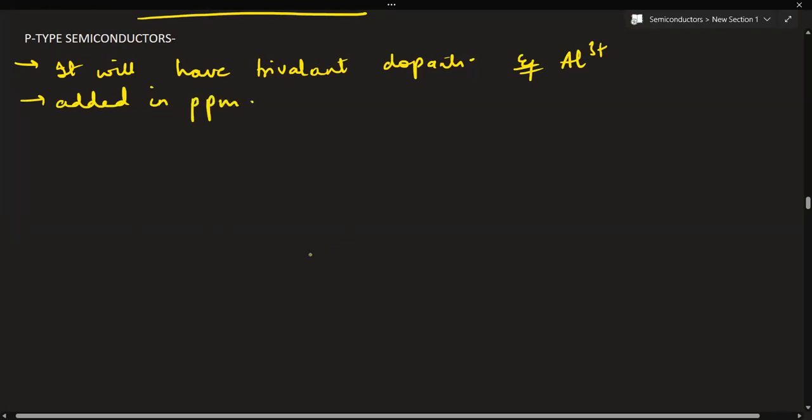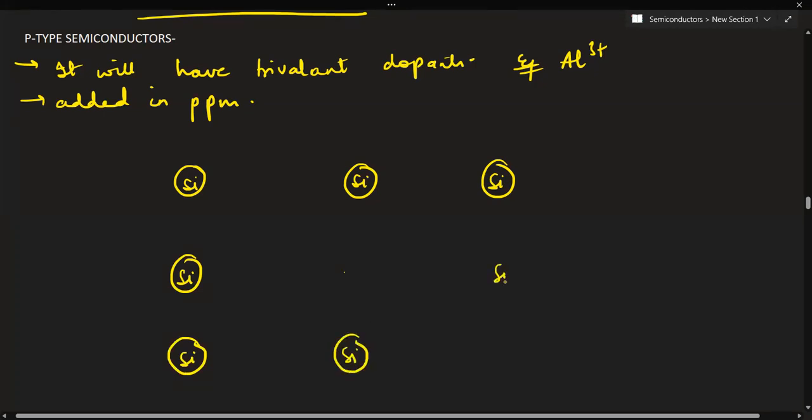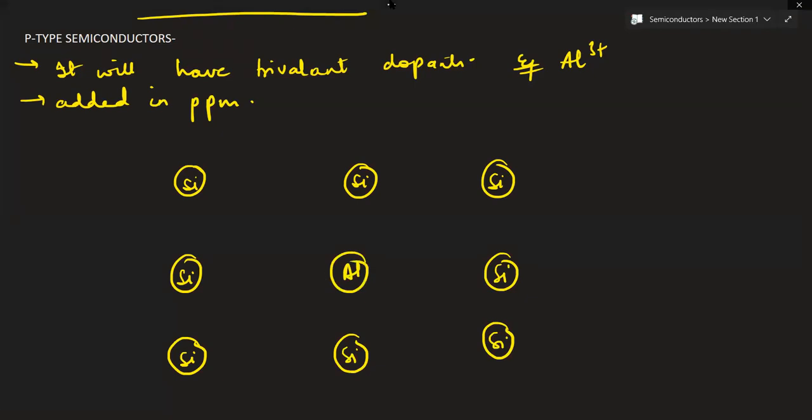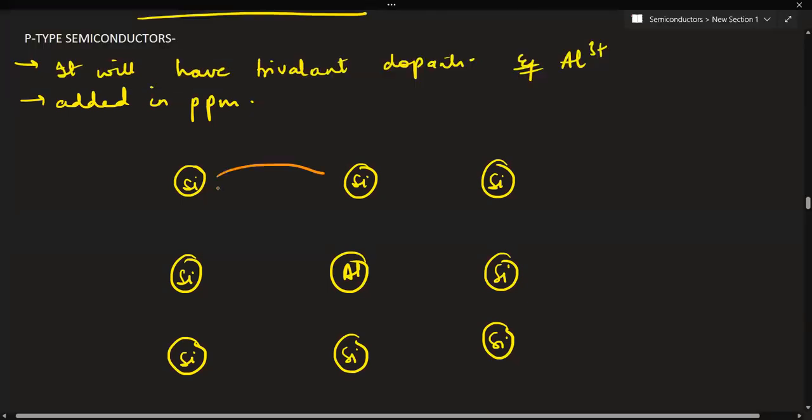Now see, first let's say we have a silicon crystal with us. This is the silicon crystal. Now see, the central atom has been replaced now by a trivalent, so let's say it has been replaced by aluminium. Now regarding the bonds, these bonds will be same.